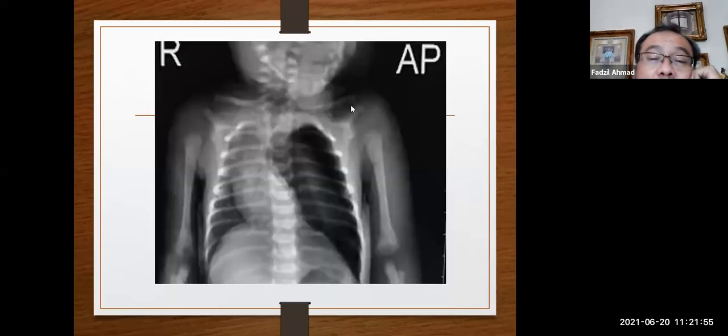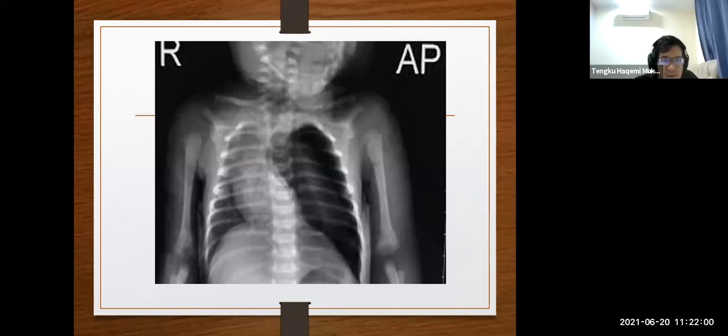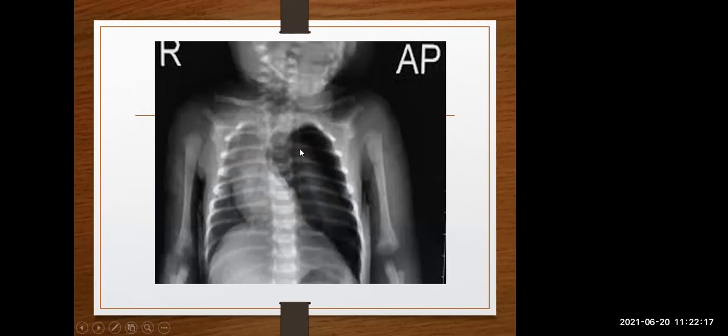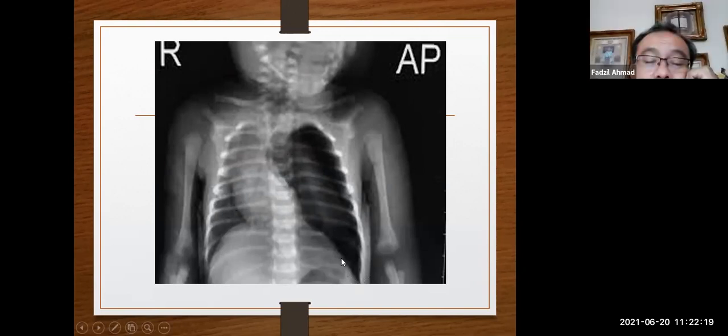Can anybody figure out what this is? Tension pneumothorax. You can see the air inside the thoracic cavity pushing the heart to the left side and compressing the right lung. This is a severe pneumothorax.